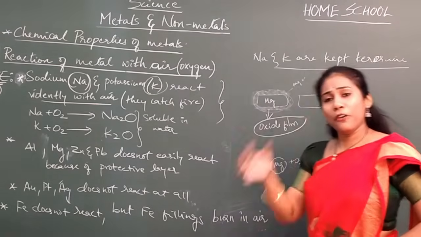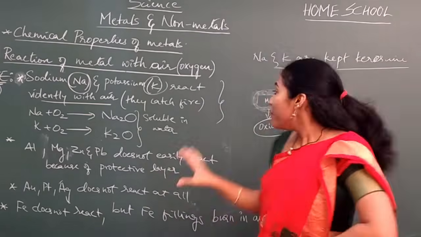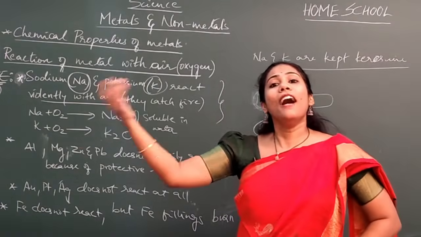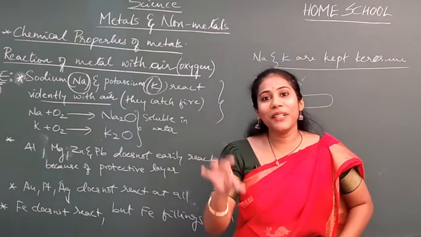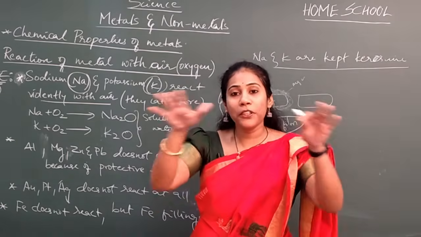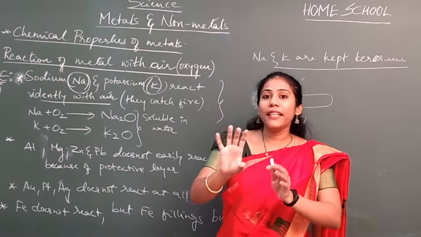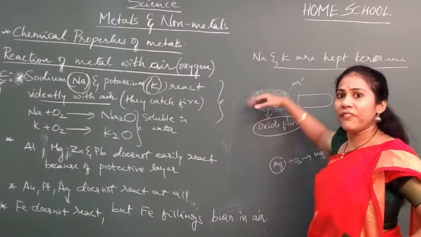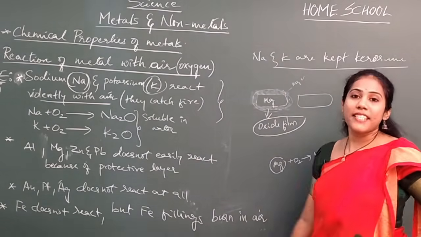Yes, a little amount of oxygen reacts with Mg to form MgO. Once that MgO has formed a layer, it will not allow further reaction to happen. More and more Mg cannot react with oxygen, because once the protective layer is formed, the inner metal is protected from further oxygen, water or anything. That is the concept here.